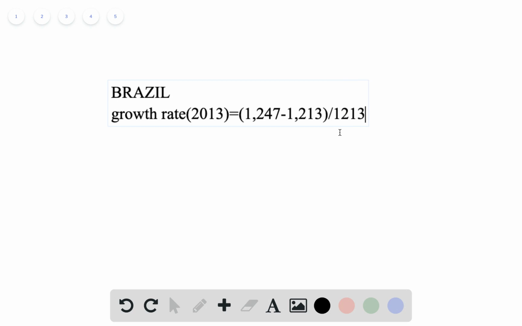So if you calculate, it should be 0.028. So that's the growth rate in 2013.